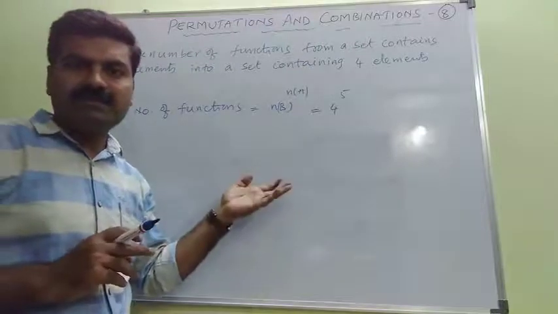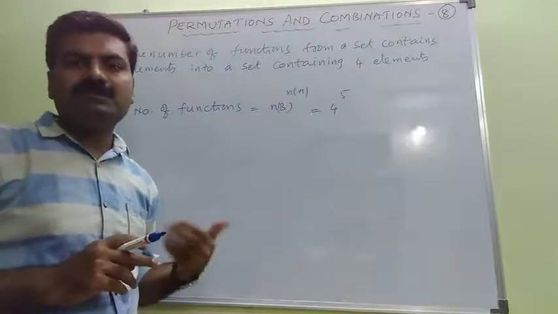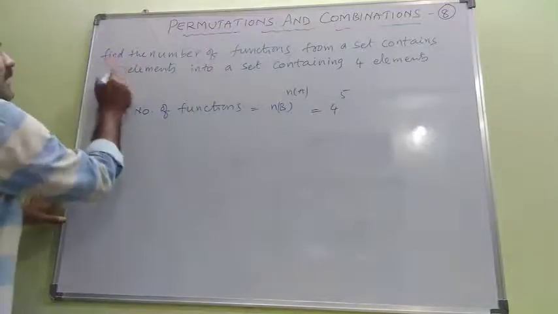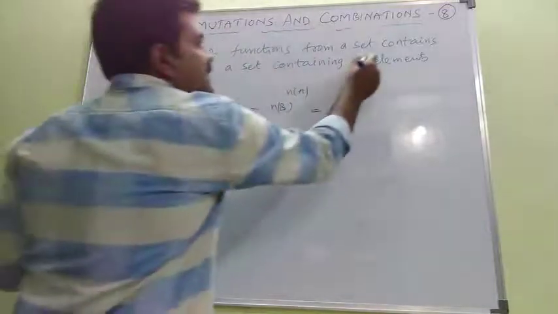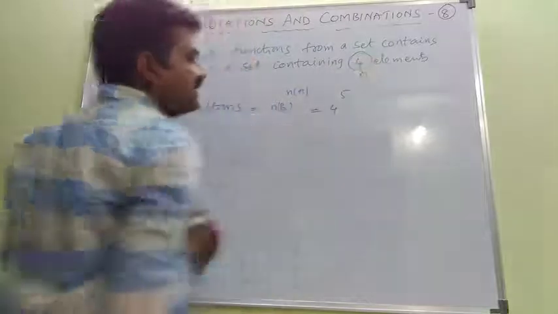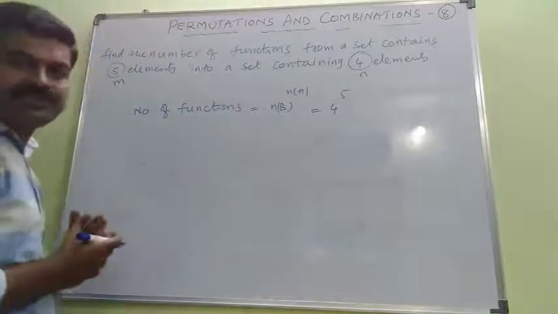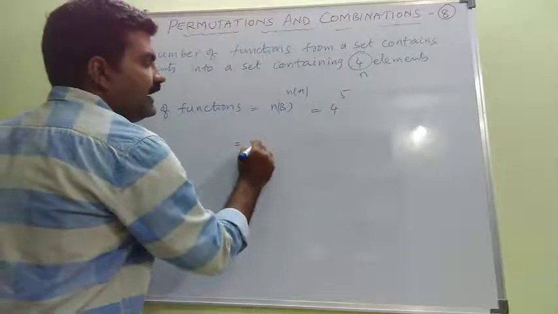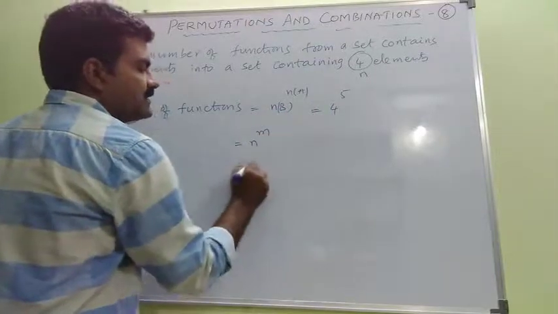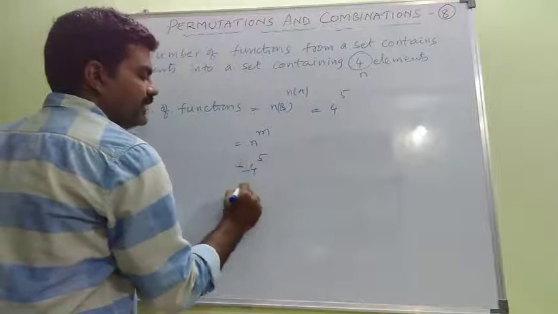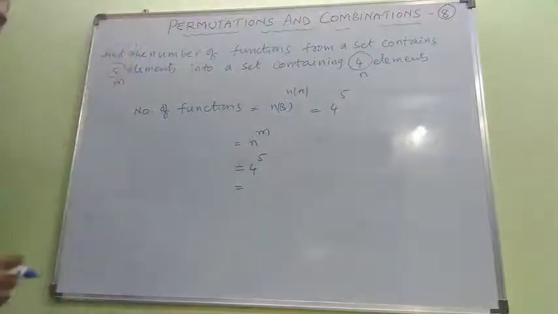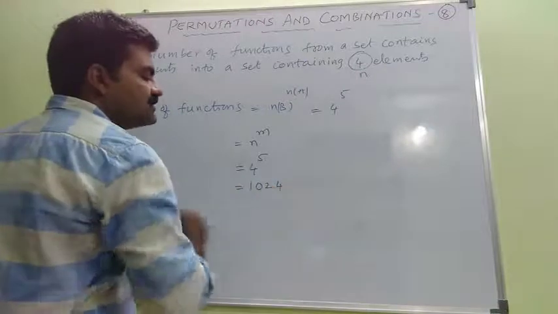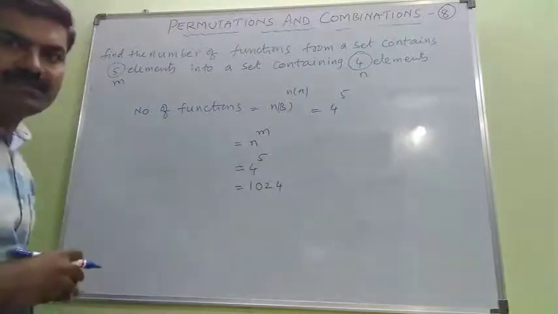Now the same concept can also be solved using permutations. A set A contains m elements and the set B contains n elements. Hence the number of functions is n to the power of m. Hence 4 to the power of 5. You know the value of 4 to the power of 5, which is 1024.